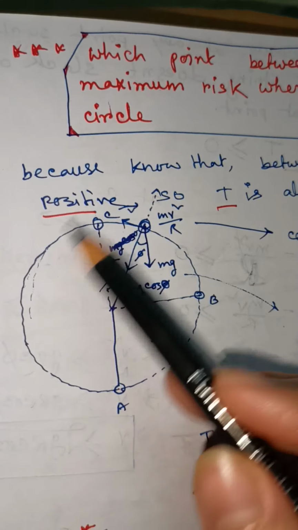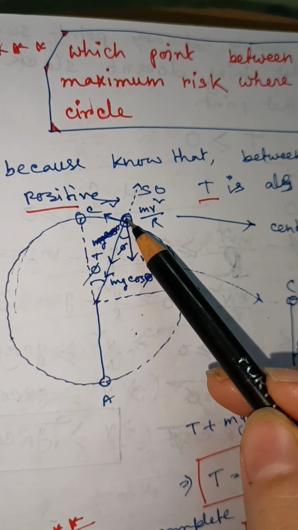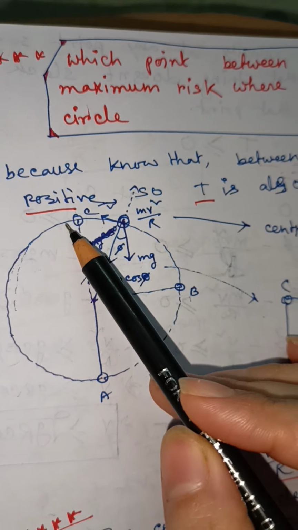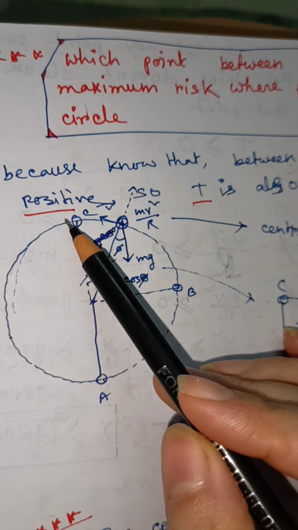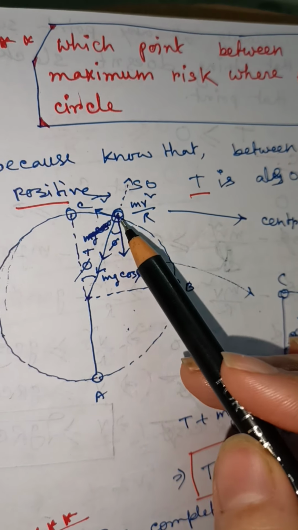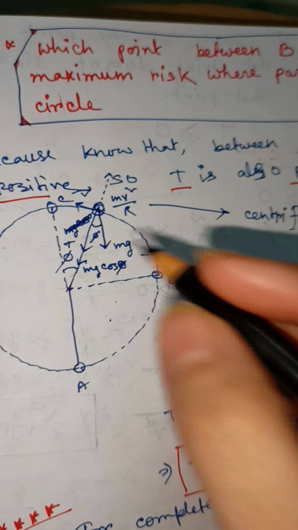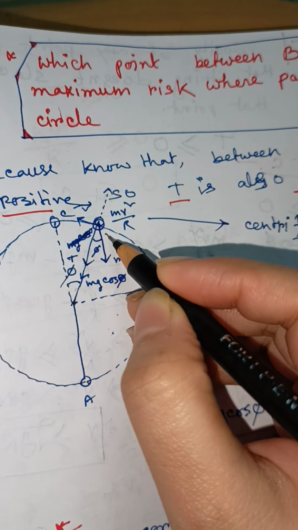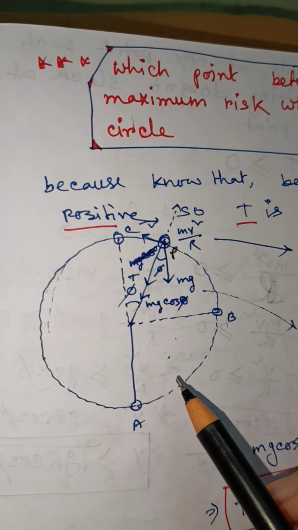First of all, I am taking an arbitrary position between B to C on the arc. Suppose this is the position P, which lies between B to C.